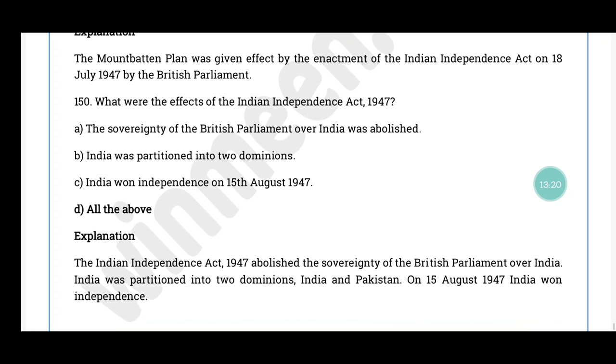Question number 150. What were the effects of Indian Independence Act 1947? The correct answer is option D, all the above. Indian Independence Act 1947 abolished the sovereignty of British Parliament over India, and India was divided into two dominions, India and Pakistan. On 15th August 1947 India won the independence. So with this we'll complete the part 6 video of lesson 14.